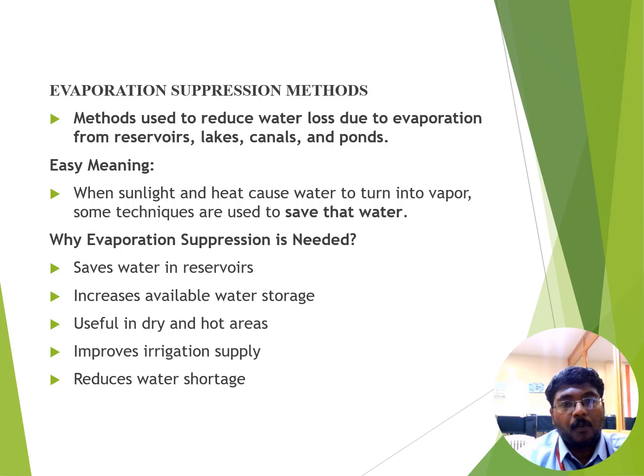Next, we see about the evaporation suppression method. It is a method that is used to reduce the water losses due to the evaporation from reservoirs, lakes, canals, and ponds. After that, what is meant by evaporation? Evaporation is a process when liquid water is converted into water vapor by means of direct sunlight. It is otherwise defined as when sunlight and heat cause the water to be directly converted into water vapor.